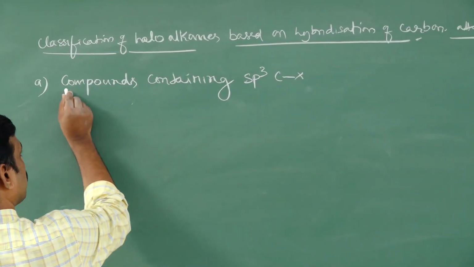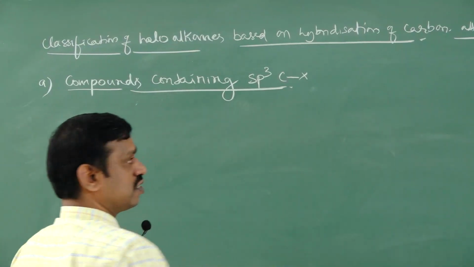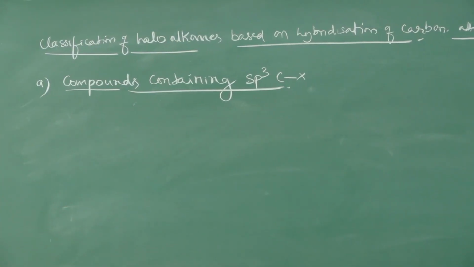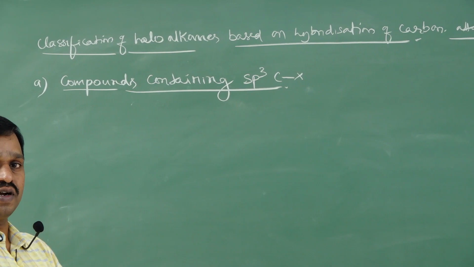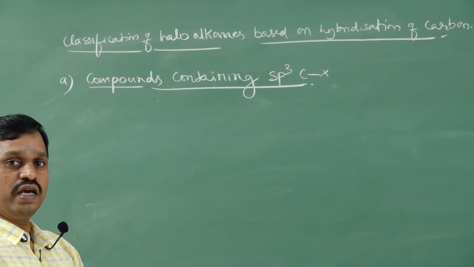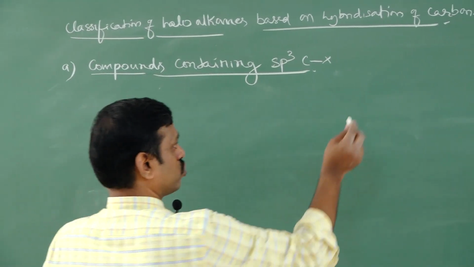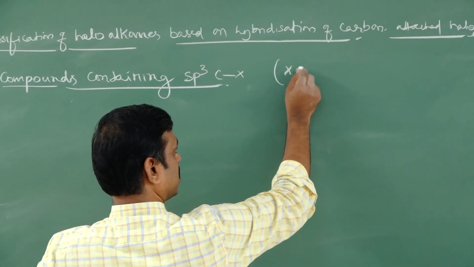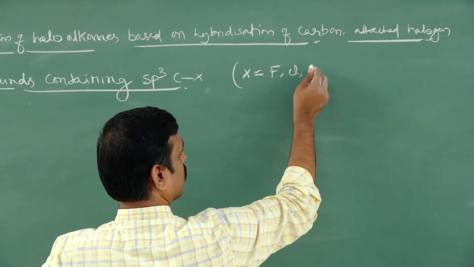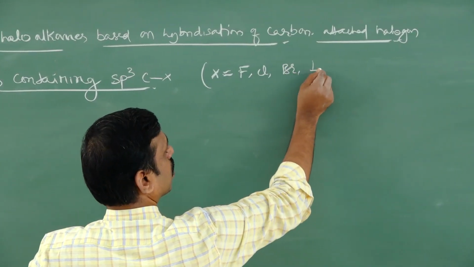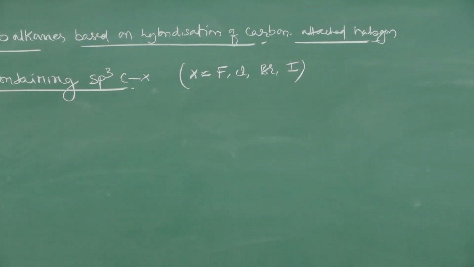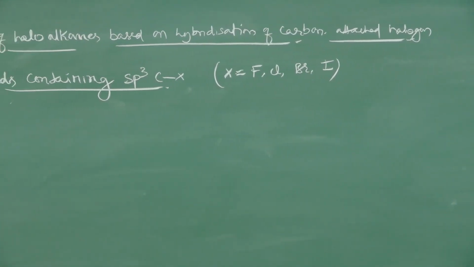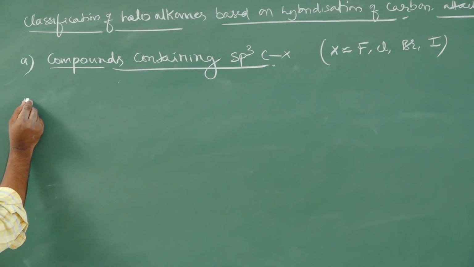And one more, compounds containing sp2 C-X bond. Let's see first compounds containing sp3 C-X bond. Students, the meaning of X is it may be fluorine, chlorine, bromine, iodine.